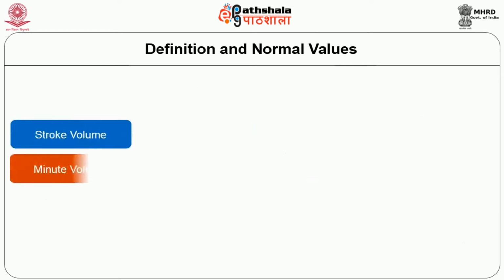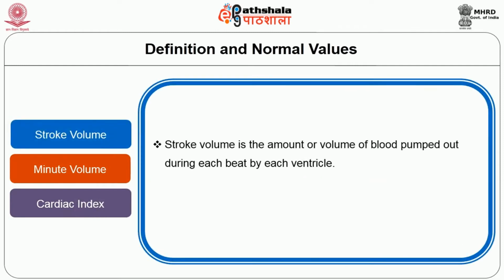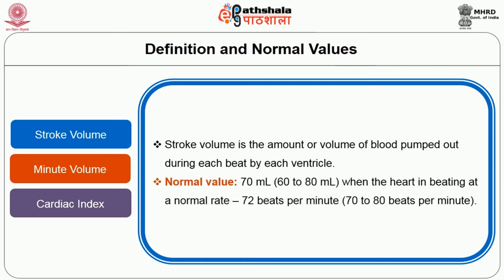Stroke volume. What is stroke volume? Stroke volume is the amount or volume of blood pumped out during each beat by each ventricle. Normal value of stroke volume is approximately 70 ml. It ranges from 60 to 80 ml when the heart is beating at a normal rate of 72 beats per minute, average 70 to 80 beats per minute.